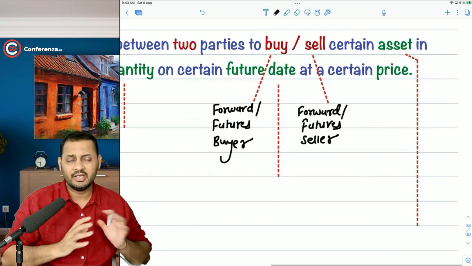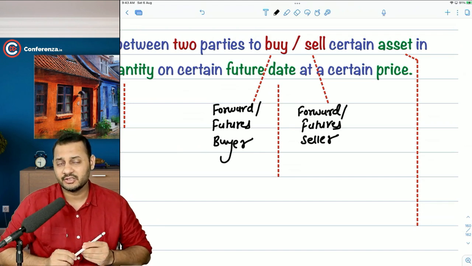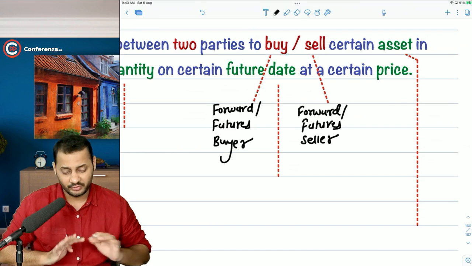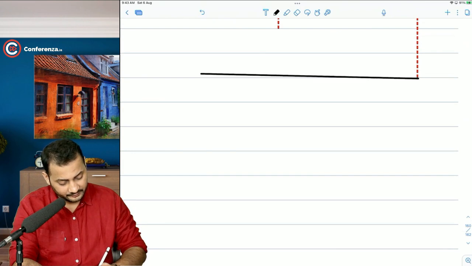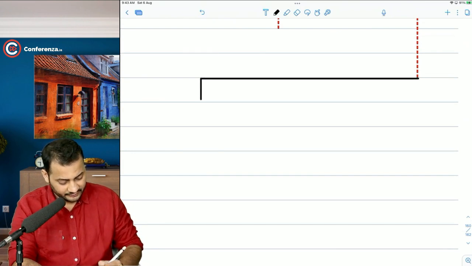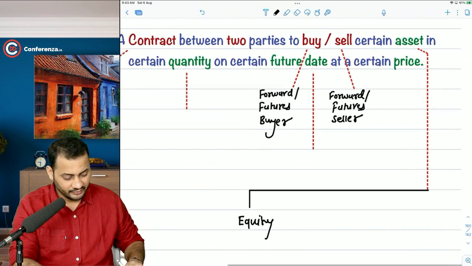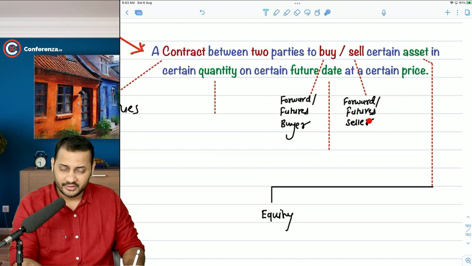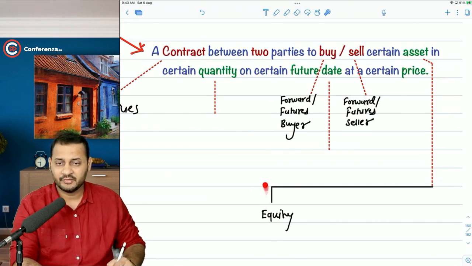Now there will be multiple assets. The asset which is being bought and sold in the entire transaction can be anything. But in our syllabus there are four major categories of these assets which we are going to trade. The first asset will be equity. That means buyers and sellers will come together and enter into a contract to buy or sell an equity in certain quantity.